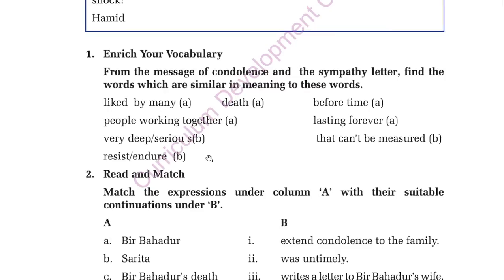So now see again, what is given? Word or meaning? Here meanings are given. What you have to find out? Words. Okay, like death: what is the word? Demise. Before time: untimely. That can't be measured: immeasurable. Like this you will get the words from the message and the letter. You will find out the words, and you will write down the words here. Meanings are given. You will write down the words.